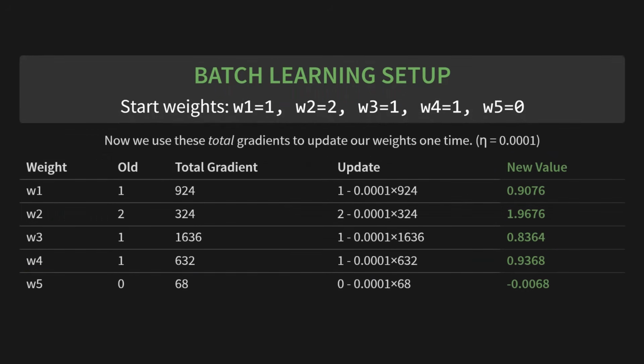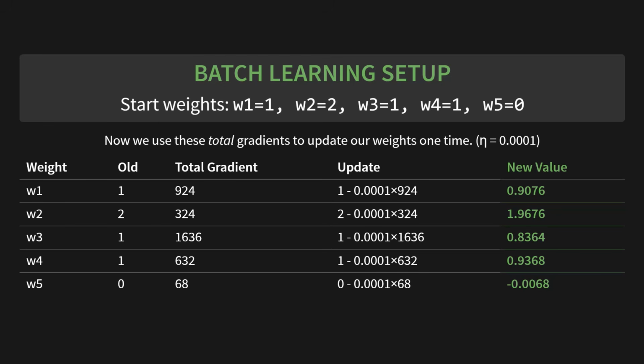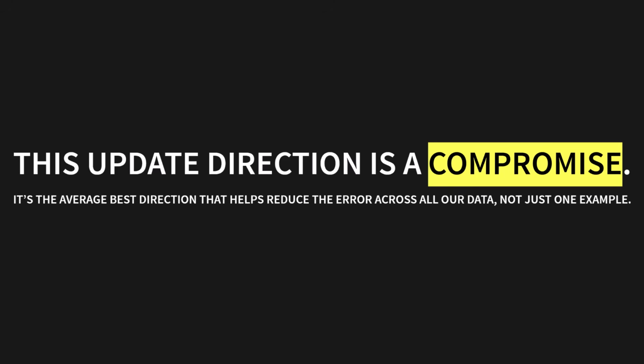Now, we use these total gradients to update our weights one single time. We'll use the same learning rate, 0.0001. Check out this update table. For W1, the new value is the old value, 1, minus the learning rate times that total gradient of 924, which comes out to 0.9076. We follow the same process for every other weight. This update direction is a compromise. It's the average best direction that helps reduce the error across all our data, not just one example.